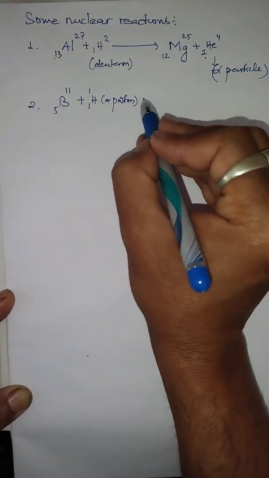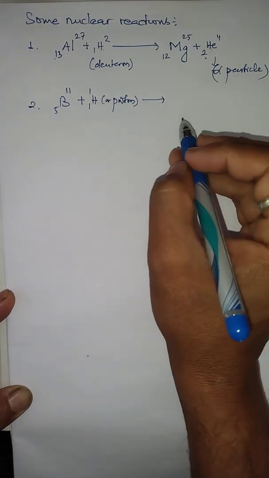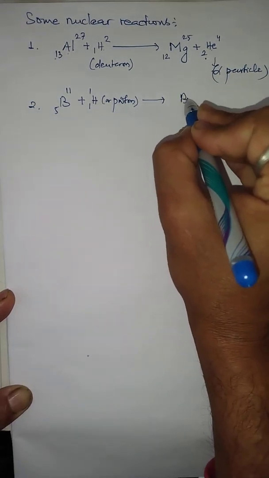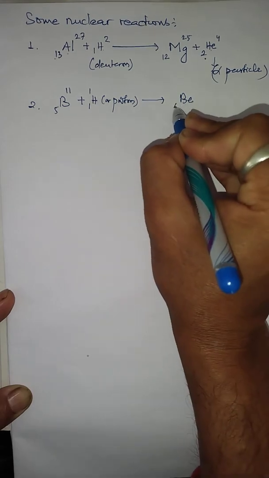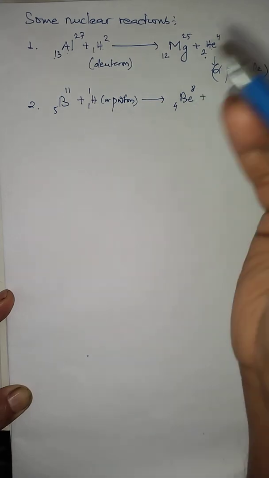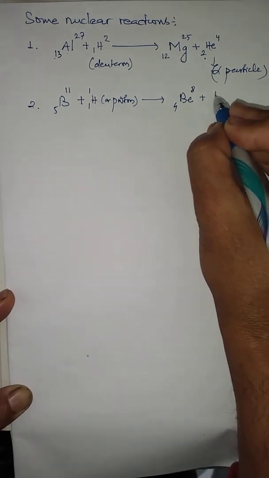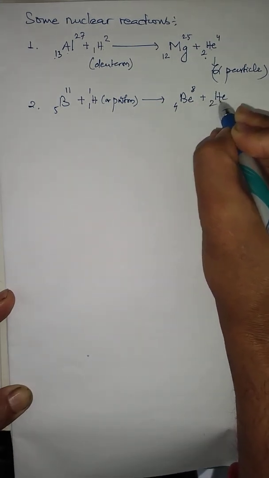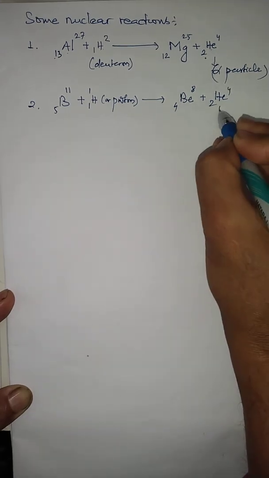So when they have a strong interaction, we get a new nucleus. The new nucleus which is formed is called beryllium nucleus with atomic number 4 and mass number 8. And what will also form? The new particle which is formed in this reaction is called He 2 4, the alpha particle. This is also called what?